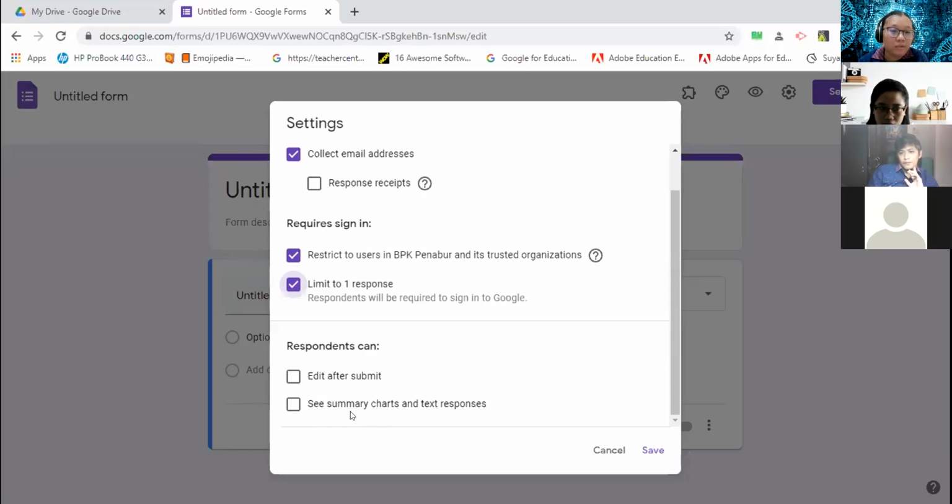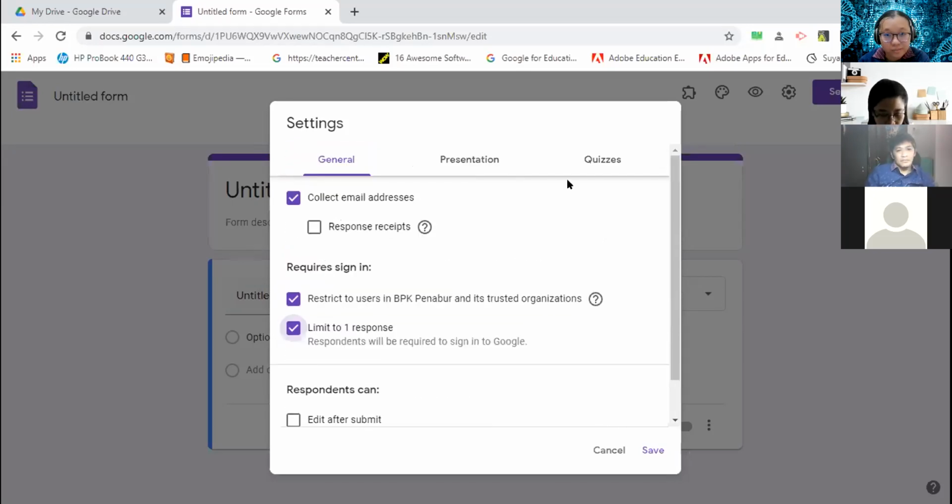This is for the test. If you are using the form for other purposes, like gathering feedback, or the survey questionnaire that Mr. Paulus always makes us fill in, we can change this one. Limit to one response, maybe we will change it to another.